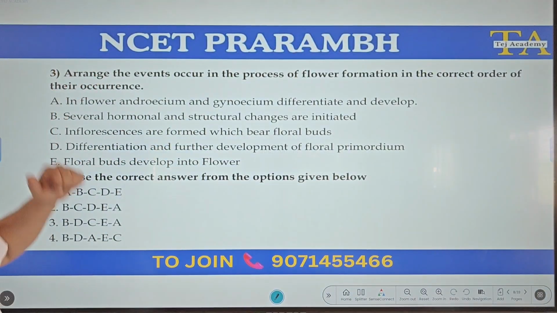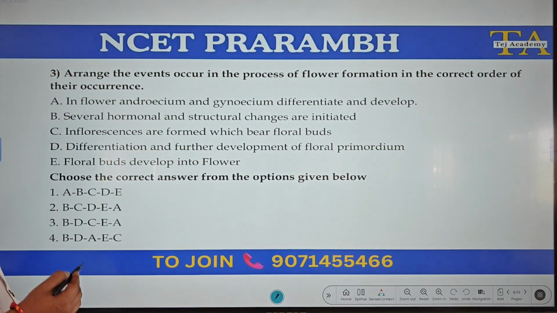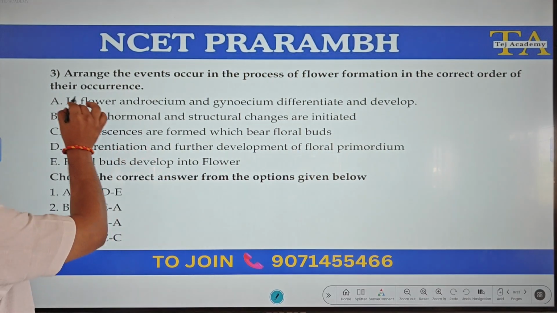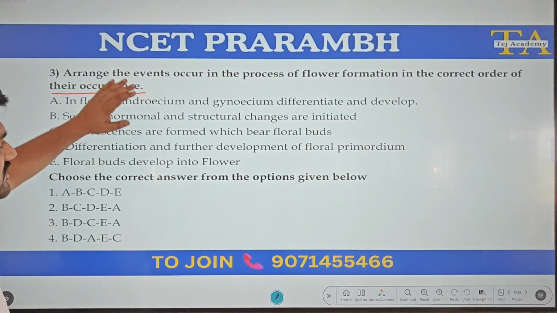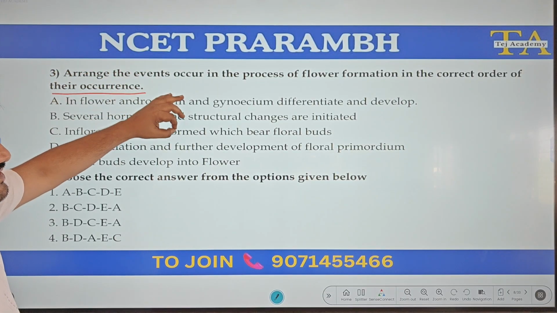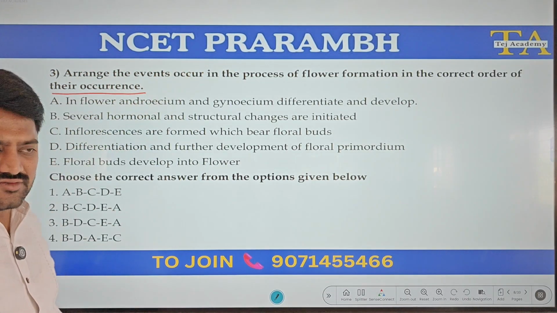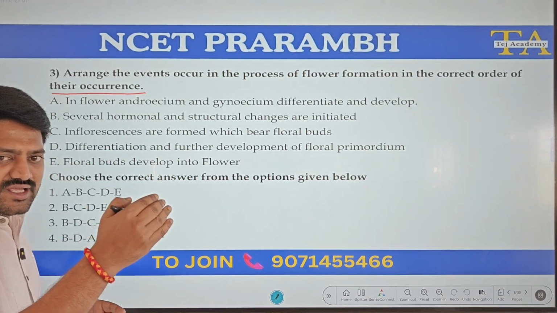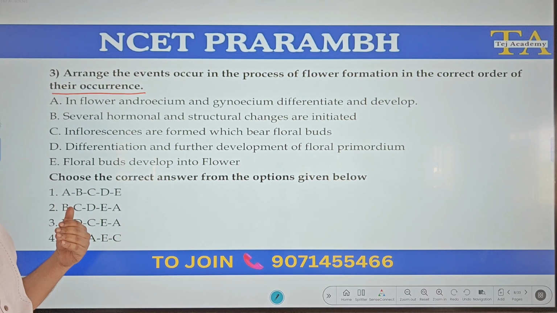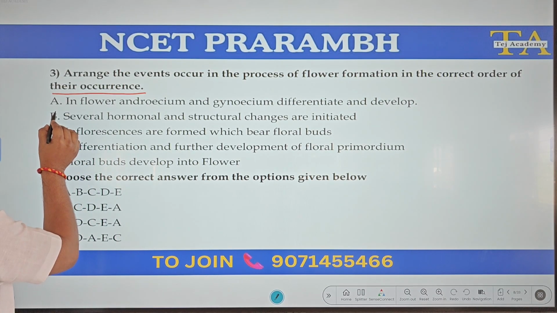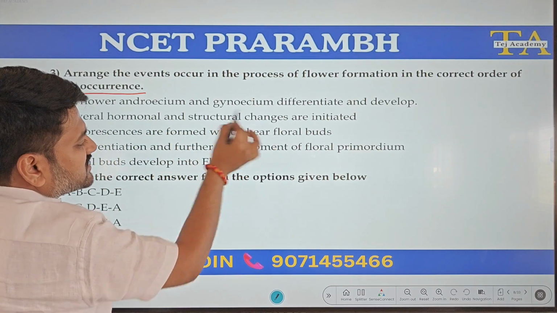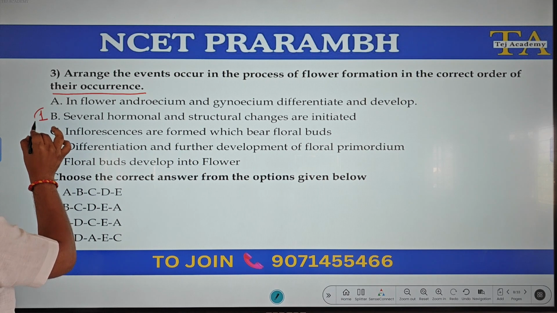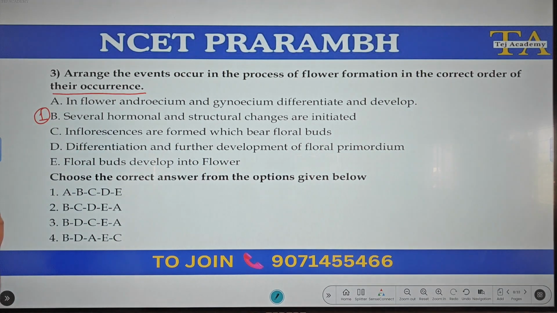Let us move to the third question. Arrange the events that occur in the process of flower formation in the correct order of their occurrence. They have given what events take place during the process of flower formation. We need to arrange them in the correct sequence. As we all know, before producing a flower, the decision of flower production will take place very long back. So here, several hormonal and structural changes are initiated. So this will be the first one. It should be first. So in the options, there are 3 options with B.